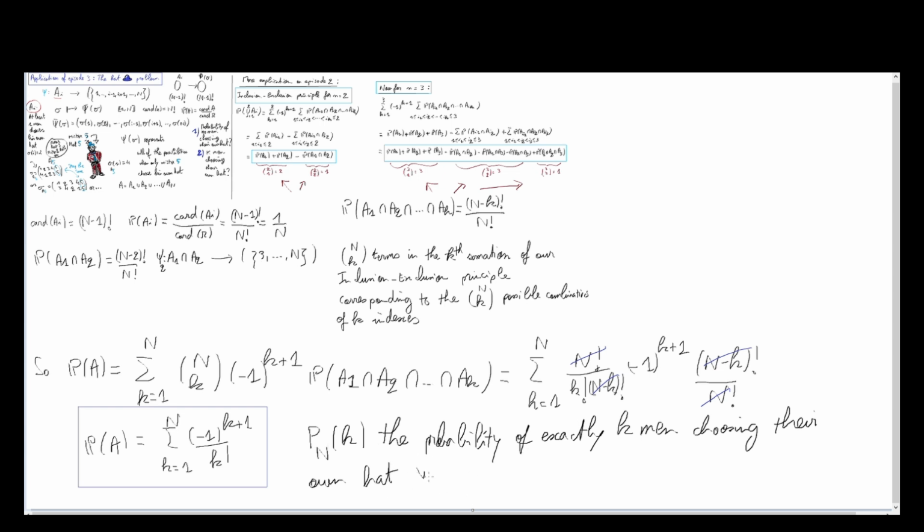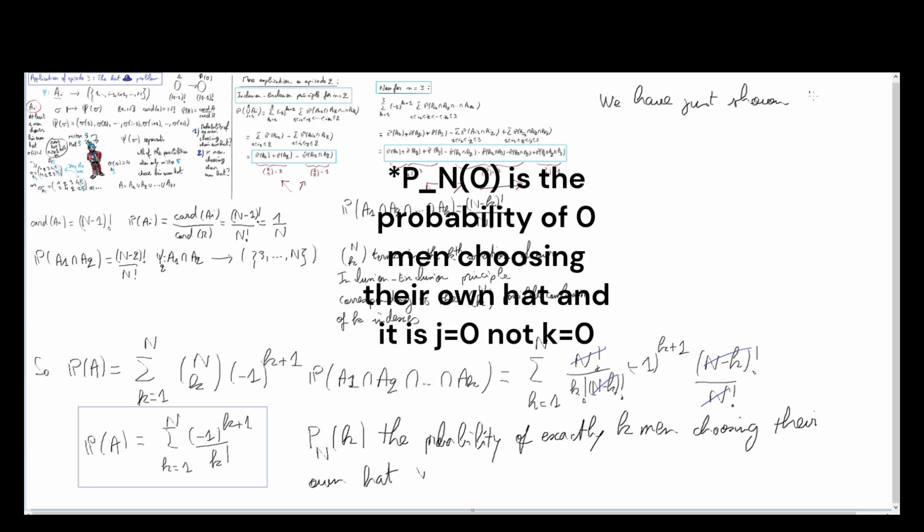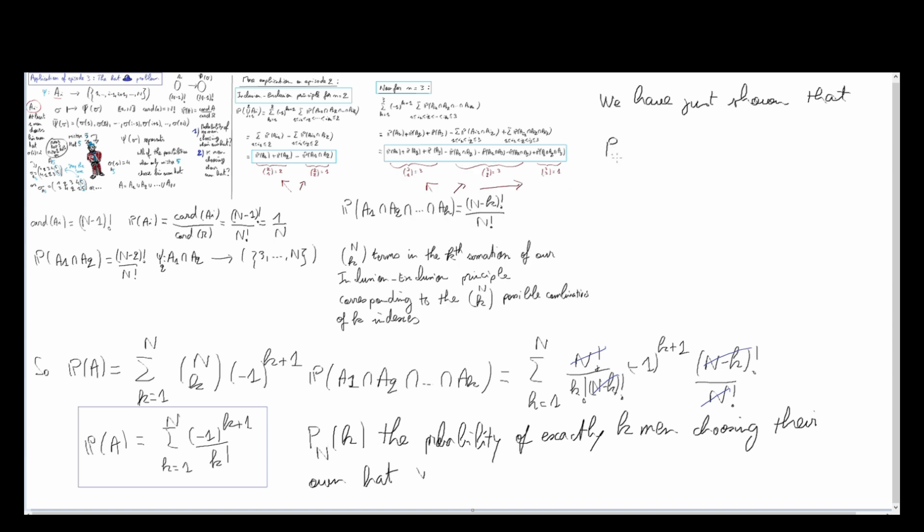We have just shown that Pn of 0 equals 1 minus P of A. This is equal to 1 minus the sum of minus 1 to the power of k plus 1 over factorial of k.